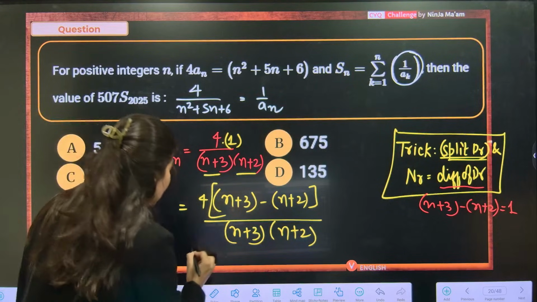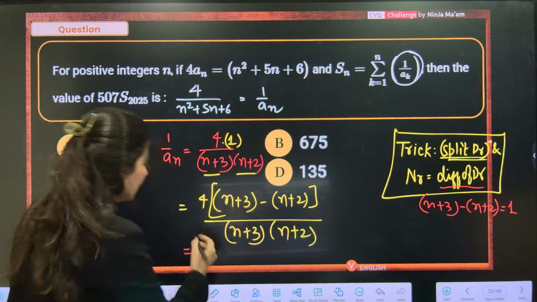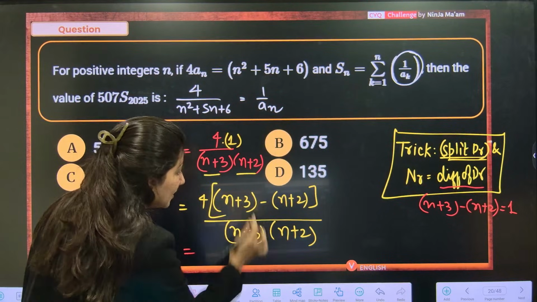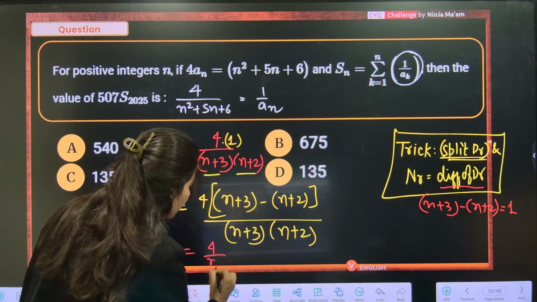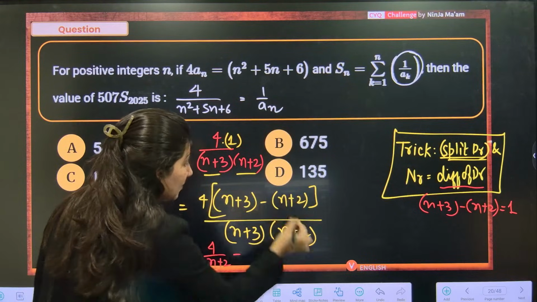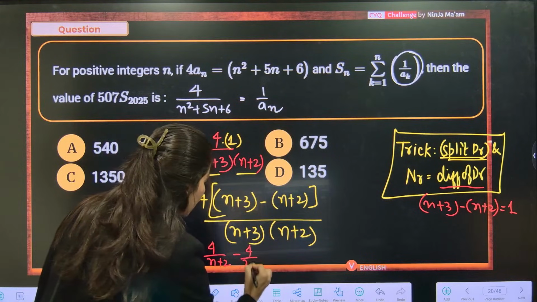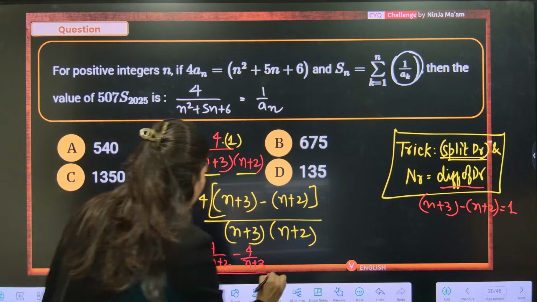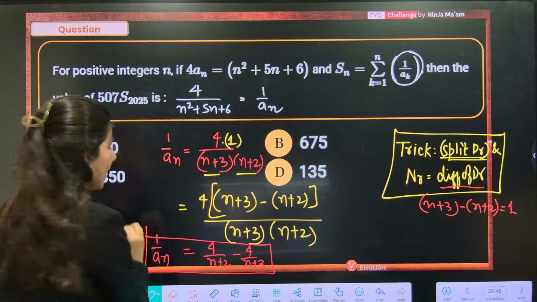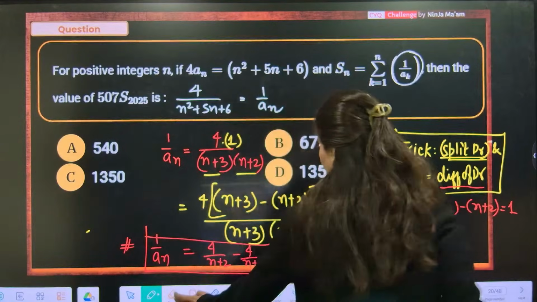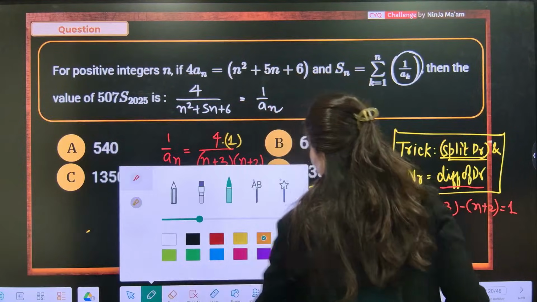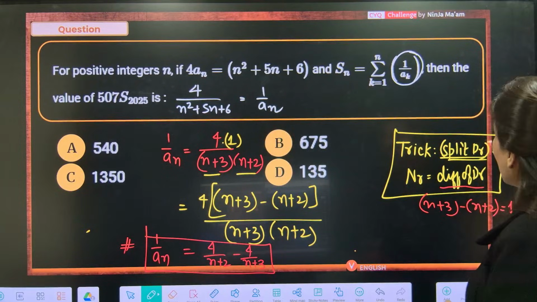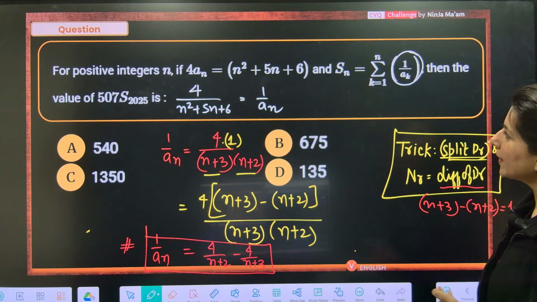Now, separate it out. So, this is n plus 3 upon this whole thing. So, 4 upon n plus 2, and n plus 2 cancel, 4 upon n plus 3. And this is your 1 upon an. This is what you have got. Everyone? Alright.